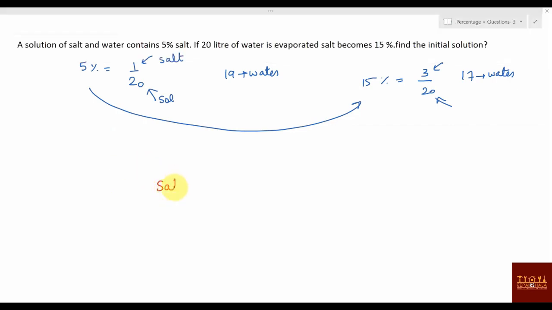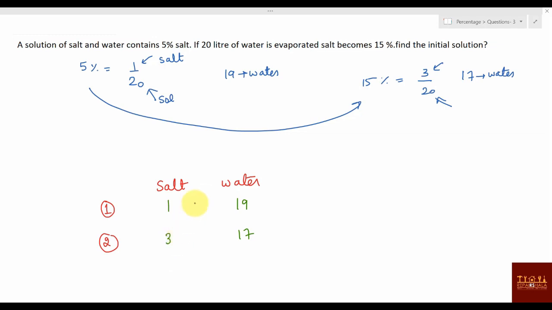Salt is there and water is there, and the solution contains the first solution. I would talk about the first case and then the second case. In the first case, 1 is salt, so 19 is water, right? In the second case, if 3 is salt, 17 is water. But what do you know? That water is only getting changed. Salt is the same. Can you say salt is the same here? No. At one place it is 1 and at one place it is 3.